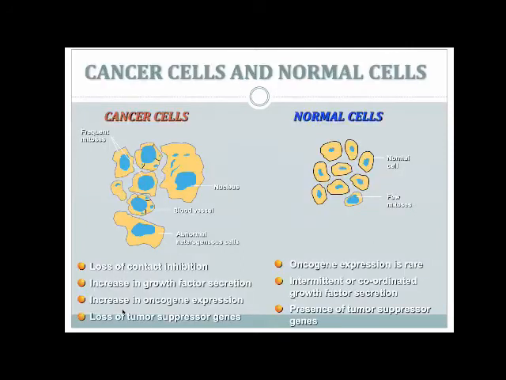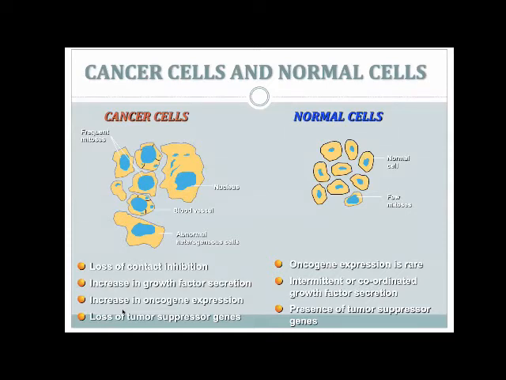I will be discussing in more detail the differences between cancer cells and normal cells, because this is important when we discuss how chemotherapy acts and what makes cancer cells more susceptible to chemotherapy. As you can see, an important part of the abnormality that occurs in cancer cells is the loss of contact inhibition.